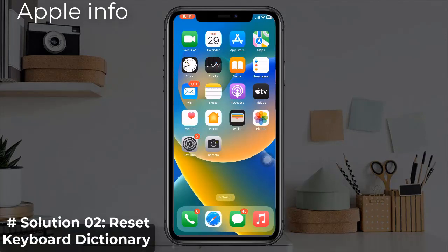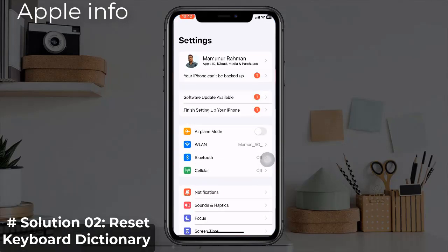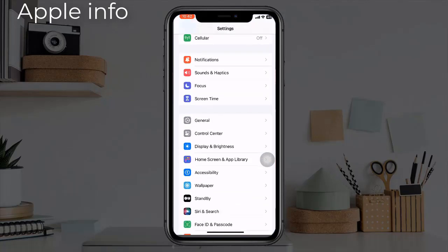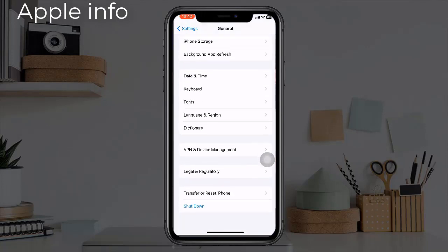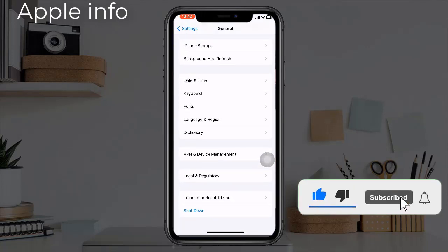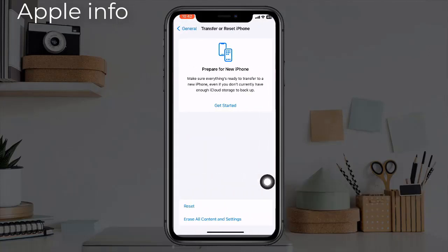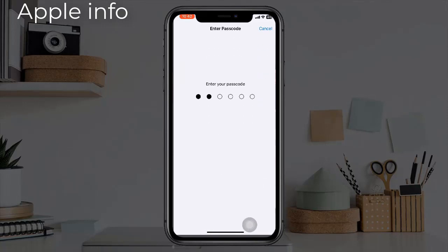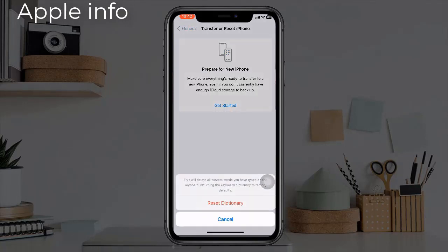Solution 2. Reset keyboard's dictionary. For that, navigate to Settings. Find and tap on General. Now scroll down to the bottom and tap on Transfer or Reset iPhone. Tap on Reset. Select Reset Keyboard Dictionary. Enter your iPhone's passcode. In the pop-up window, tap Reset Dictionary to confirm the process.